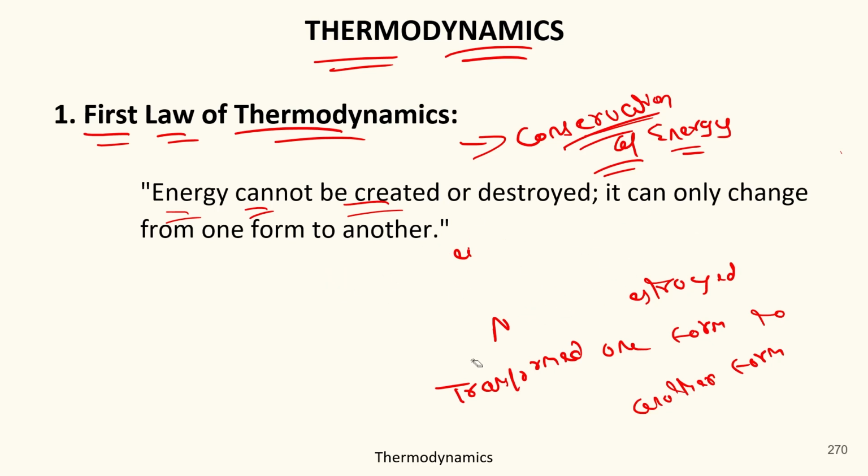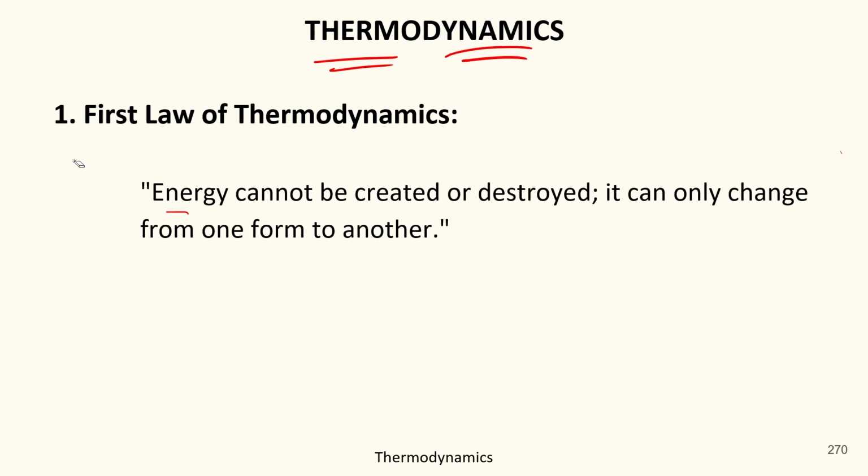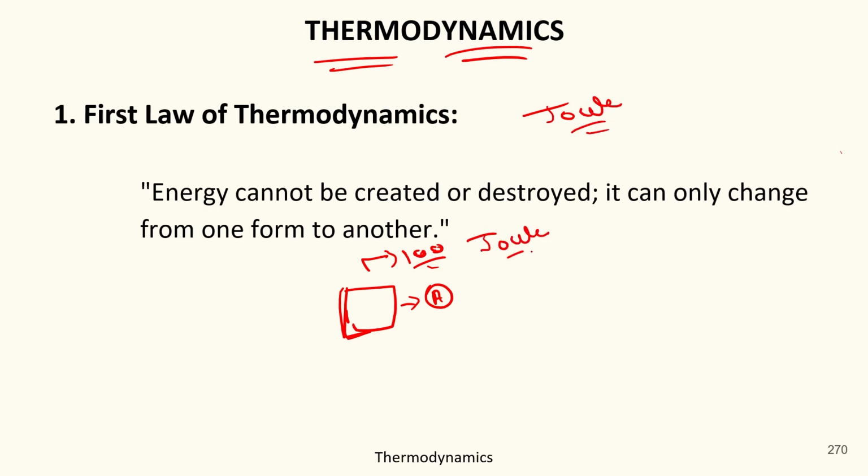So let's take an example first. Suppose there is an object which comprises energy, with 100 units of energy. Energy is measured in the unit joule, so you can say 100 joule of energy.